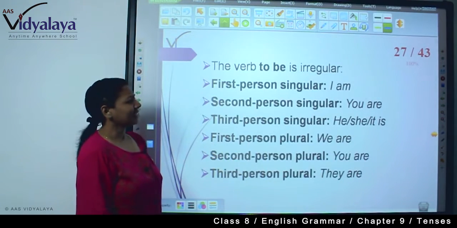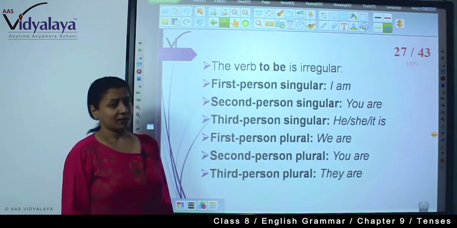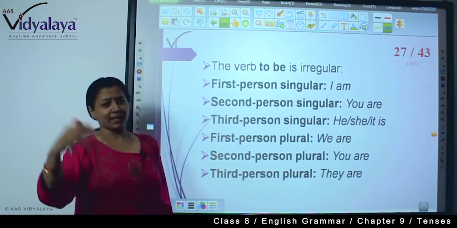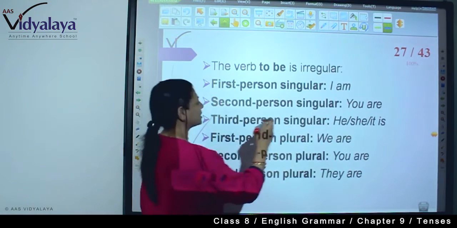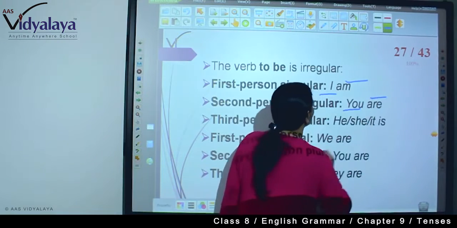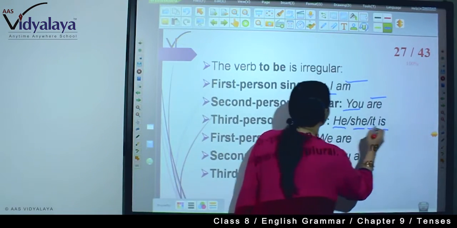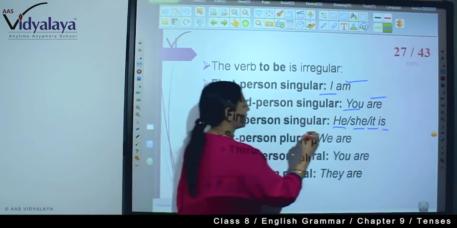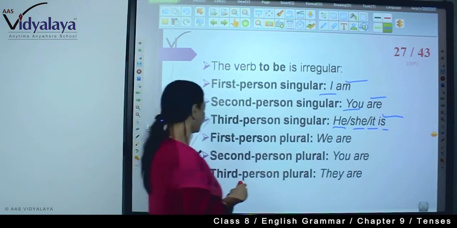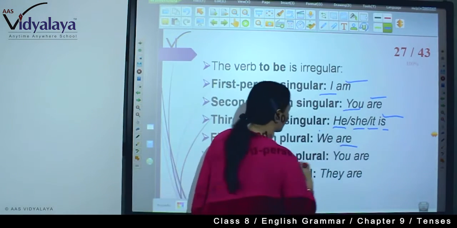Now verb to be is irregular. Always remember: am, is, are. So with first person you will have to write am. With second person singular you will have to write are. With third person he, she, it you will have to write is. And with first person plural you will have to write are.